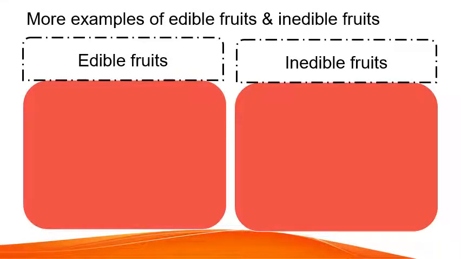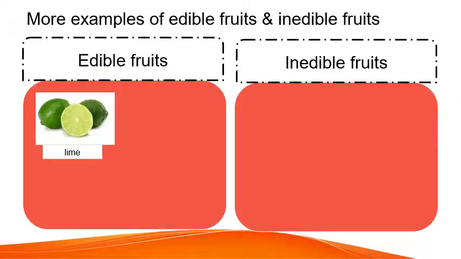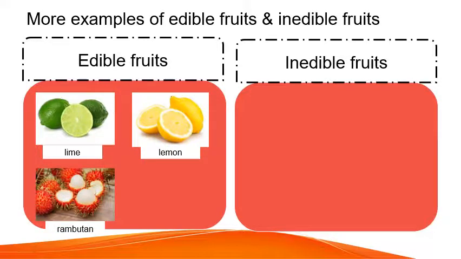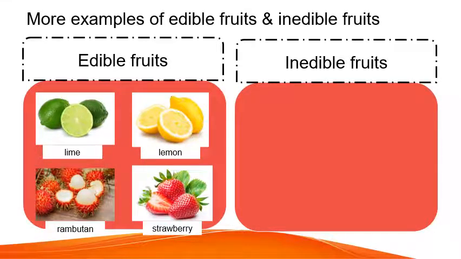So more examples of edible fruits and inedible fruits. So let's talk about more examples of edible fruits. We have lime, lemon, rambutan, and strawberry. So there are more you probably know like banana, orange, papaya, pineapple. Those are all edible fruits. You should know more edible fruits because you would see them in shops or people eating it on TV, or maybe you've eaten it before.